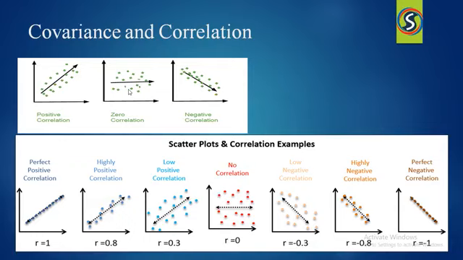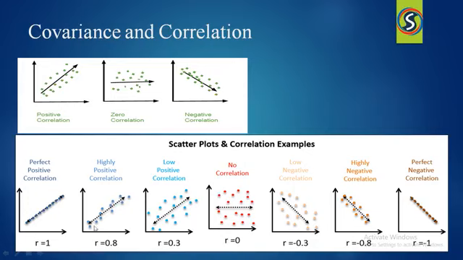Now come to the correlation. Correlation will tell you how strong the relationship is between the two variables. Whenever you find data points like this, we can confirm that there is a perfect positive correlation. The correlation is 1, which means 100% correlation. This correlation can be indicated by using the character r.